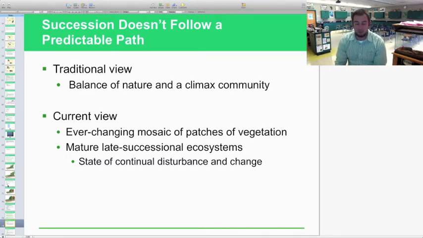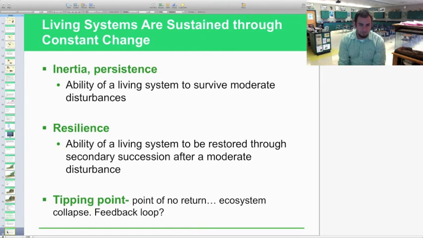If you ever get a chance to see a mature late successional ecosystem, you need to go to national parks, especially out west. The redwood and sequoia forests have been untouched by humans for the majority of the time, and they look so pristine, like something you've never seen before. Very mature, late successional, and they're very hard to find nowadays because humans have impacted quite a bit of all the forests and land in the United States.